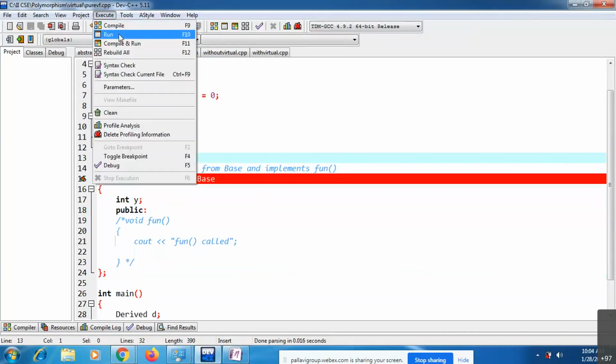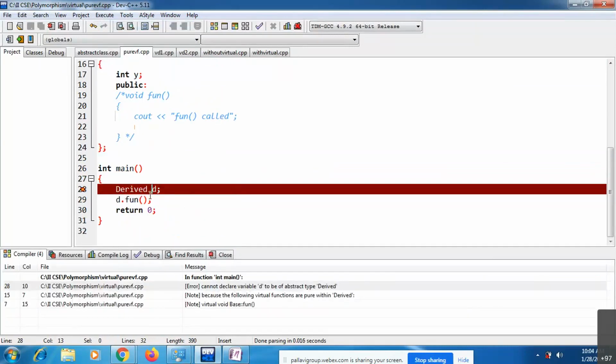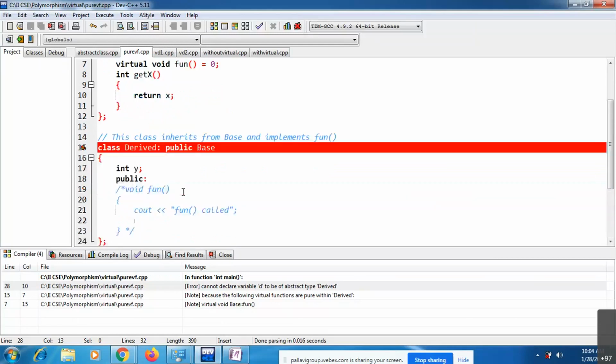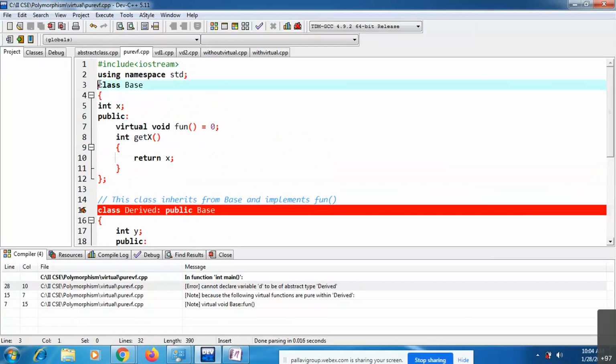If I compile this code, you can see you are unable to create the object. One point you need to remember here: if it is an abstract class, you cannot instantiate that class. Instantiation means creating an object.